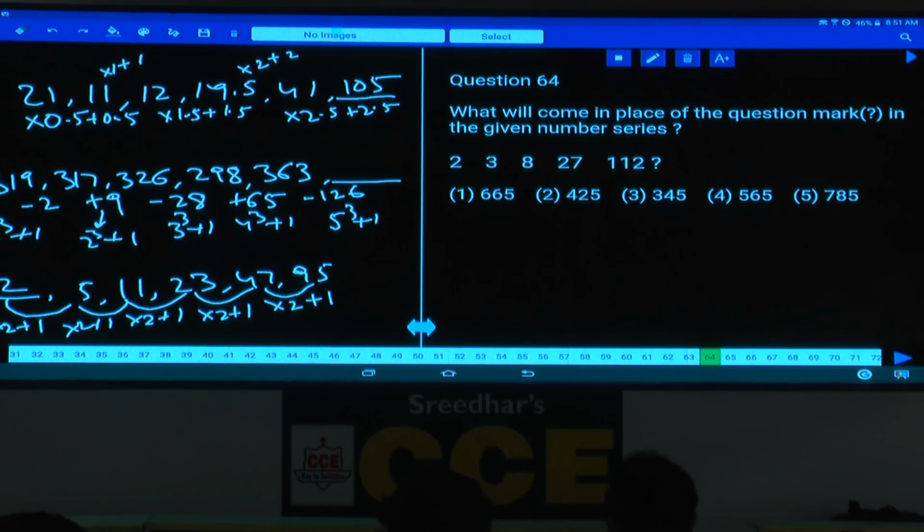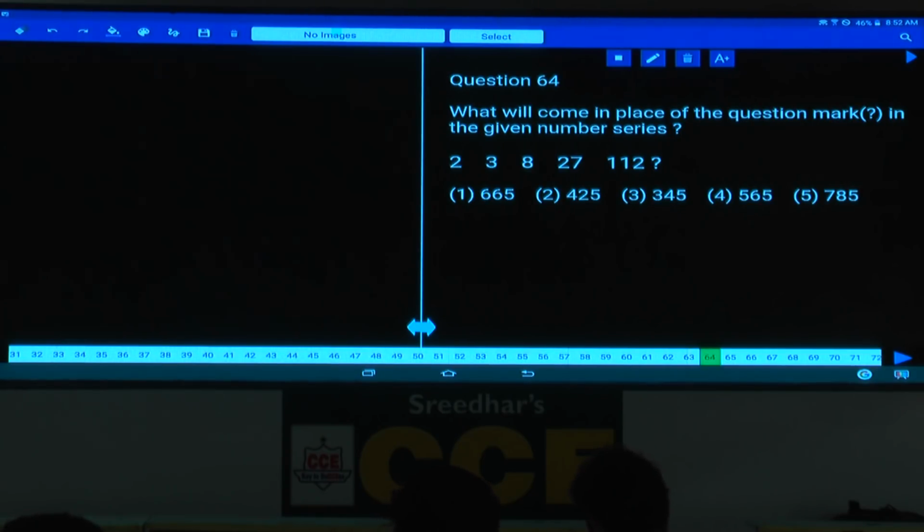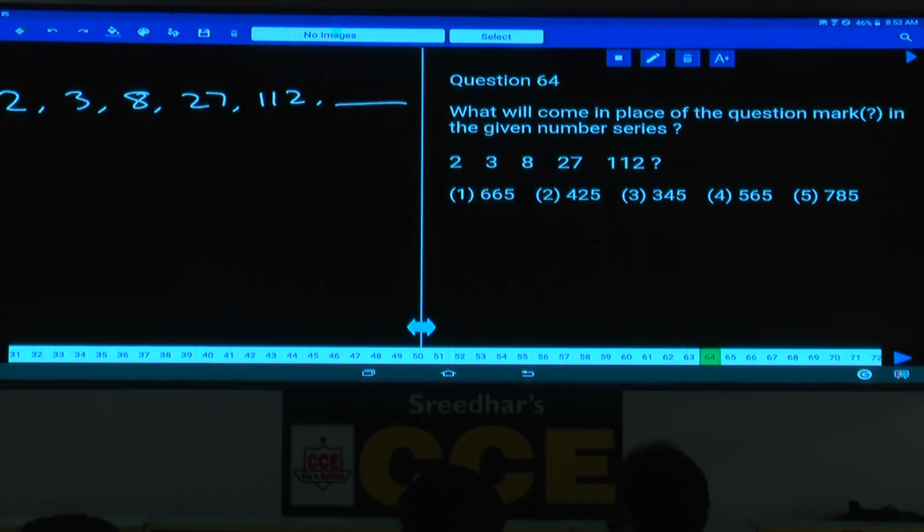Now if you observe the choices, 600, 400, 300, 500 and 700. That means the numbers are increasing at a very faster rate. As the numbers are increasing at a very faster rate, it must be under either product or combination. Then coming to this one. Now 2, 3, 8, 27 and 112. Now this does not come under product because 2 into how much is 3, and 3 and 8 cannot be related in the product, isn't it?